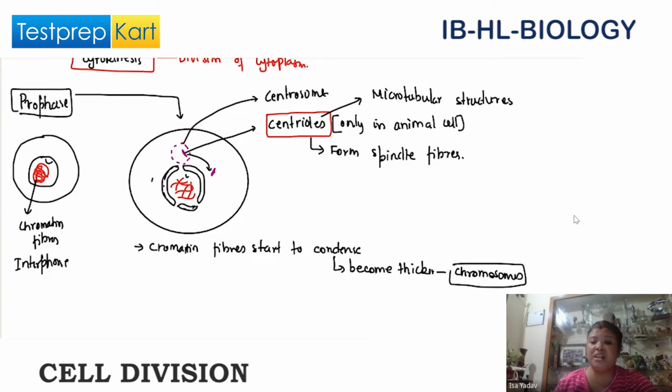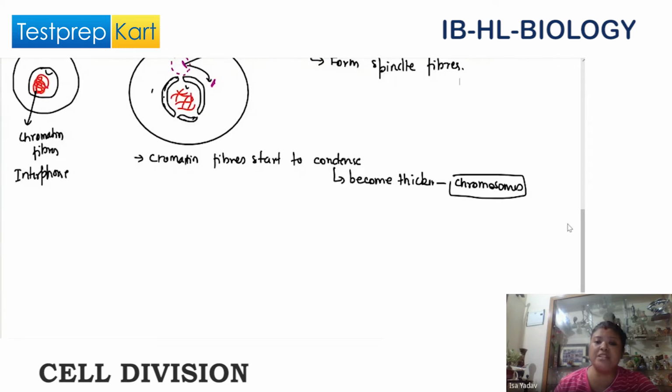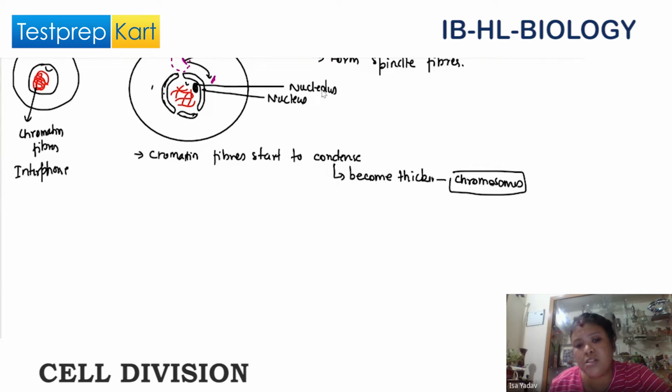So this is in the prophase. Now, let me write here the structures. This is the nucleus. This is the nucleolus.